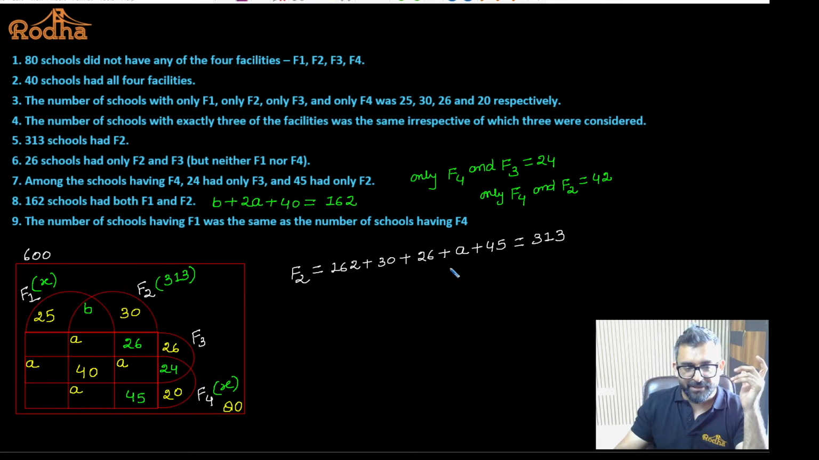What is the value of A? 30 plus 26 plus 45 plus A plus 162 subtracted from 313. What is the value of A? 50? Yes or no?